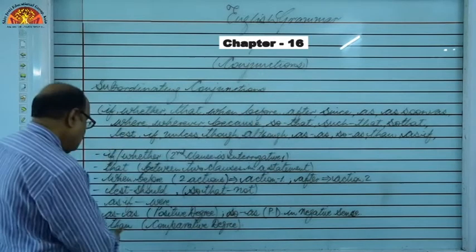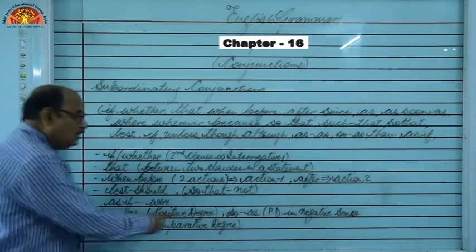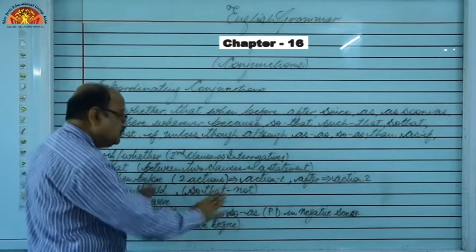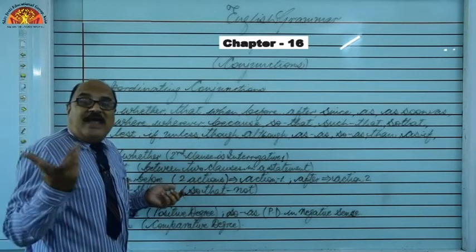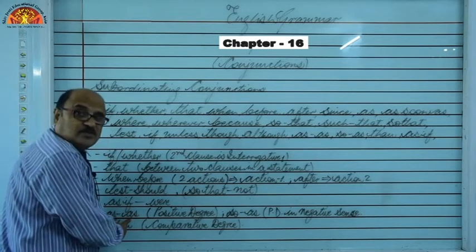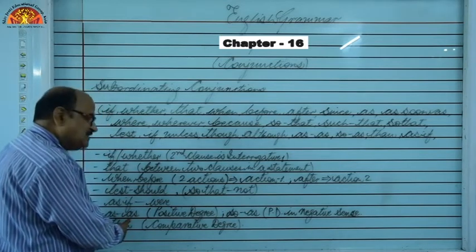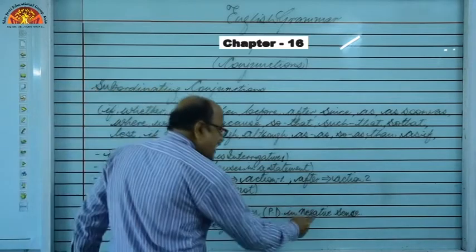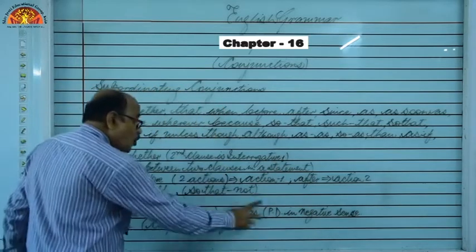Okay. Next is as or so as. This is used in positive degree of adjectives, right. For that purpose, if the sentence has got positive meaning, we use as, and if the sentence has got negative meaning, we use so as.